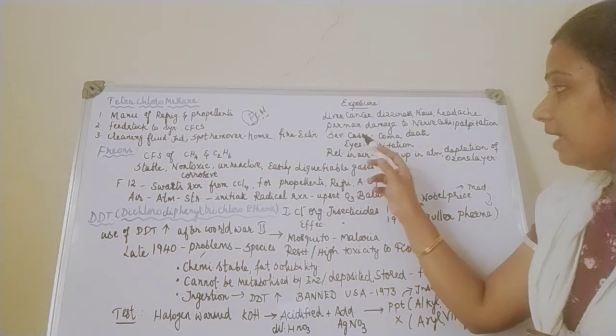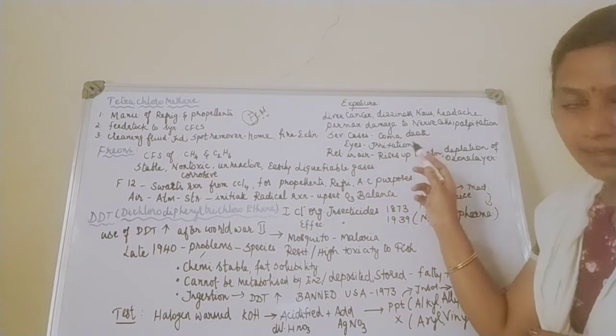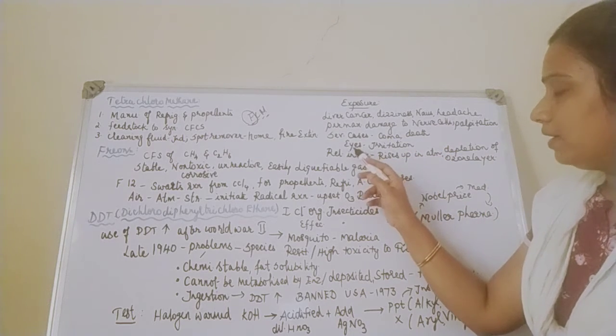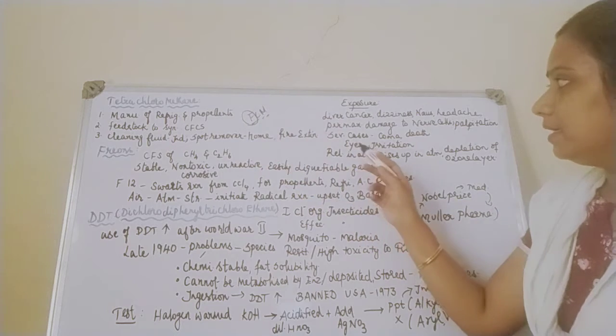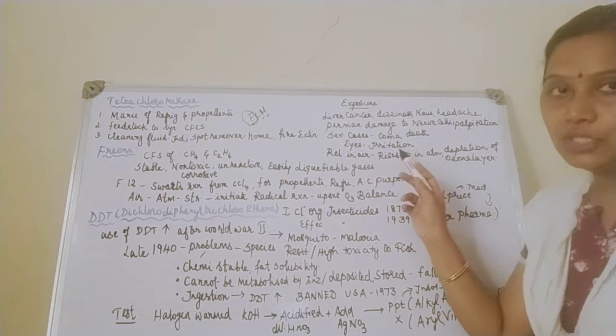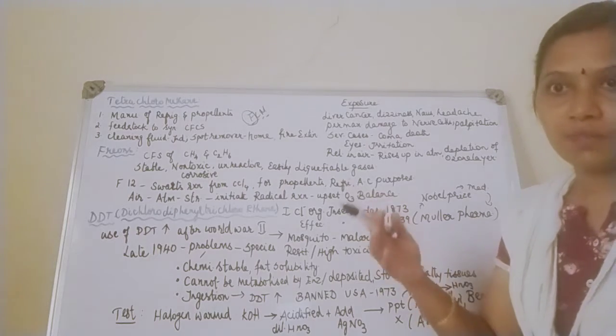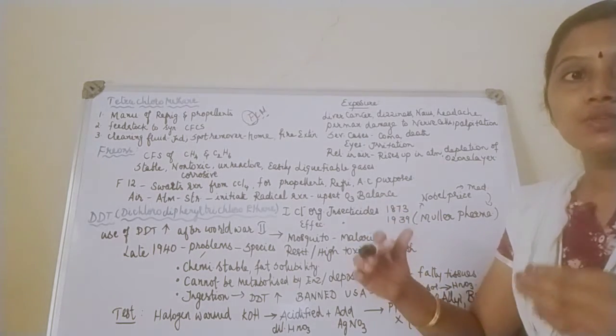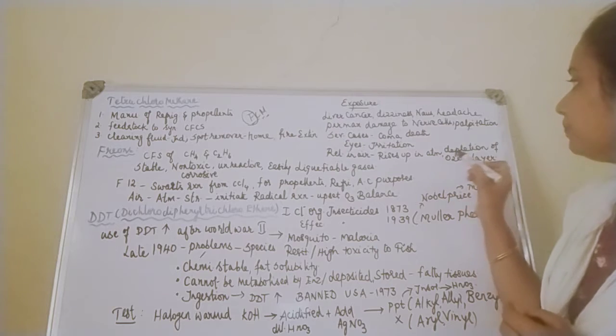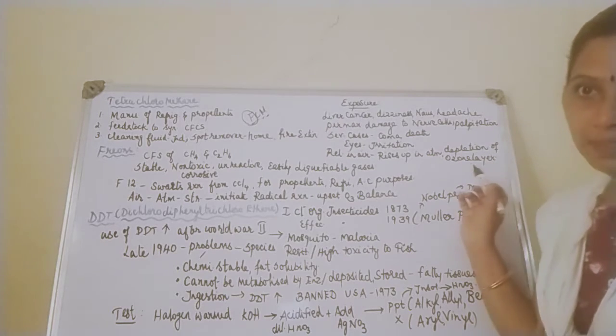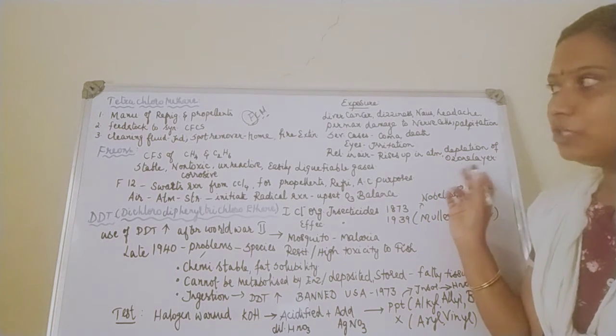And in severe cases, it leads to coma and death. When it comes in contact with your eyes, it leads to irritation of eyes. Now imagine when it is released to the atmosphere. When you release it in the air, it rises up in the atmosphere and leads to depletion of ozone layer.